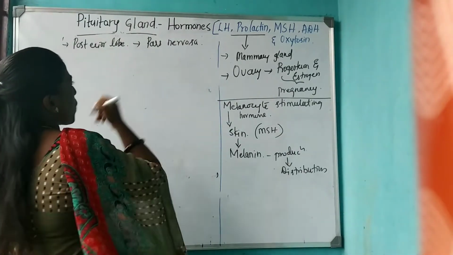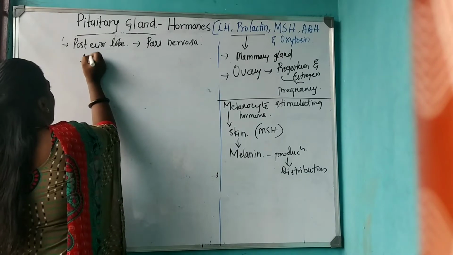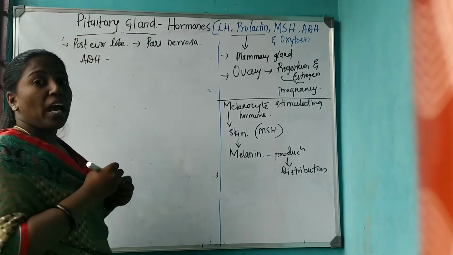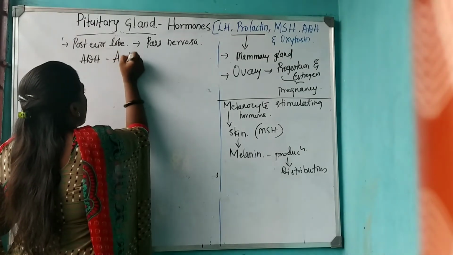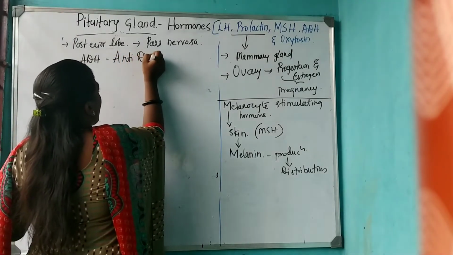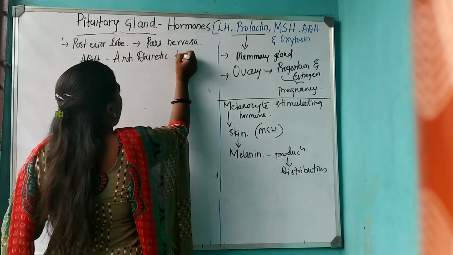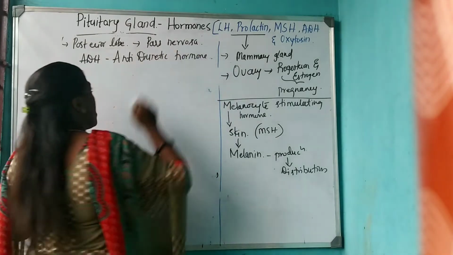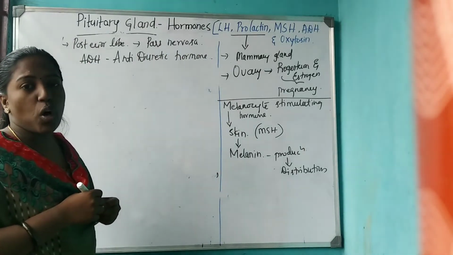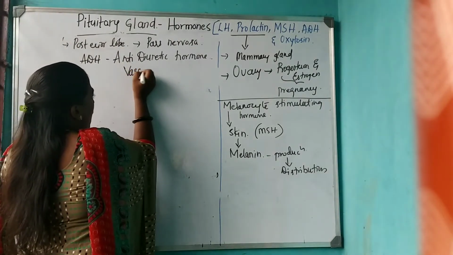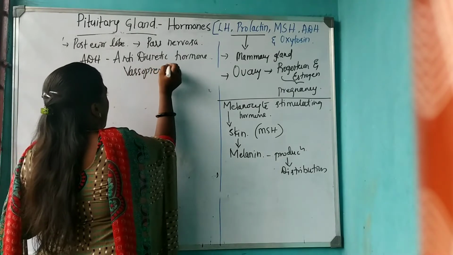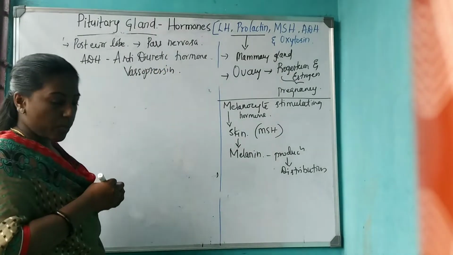Okay. So the first one is ADH. ADH stands for antidiuretic hormone. ADH is also called by another name, vasopressin.